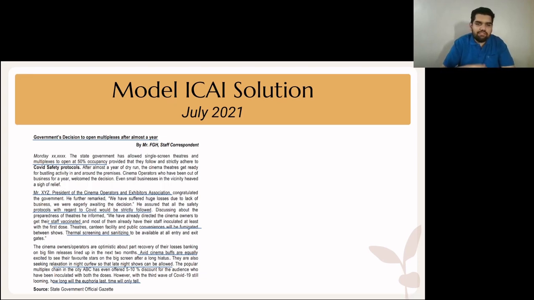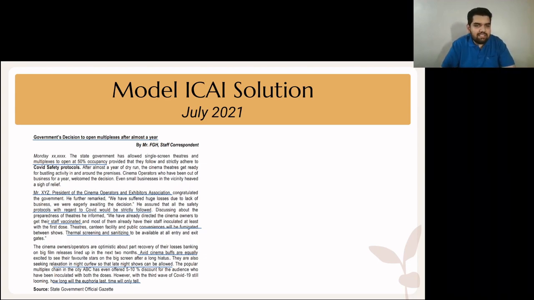Then in the next paragraph, avid cinema buffs are equally excited to see their favorite stars on the big screen. They're also seeking relaxation in the night curfew so that late night shows can be allowed. This is something they expect the government to do. They hope that the government will do.